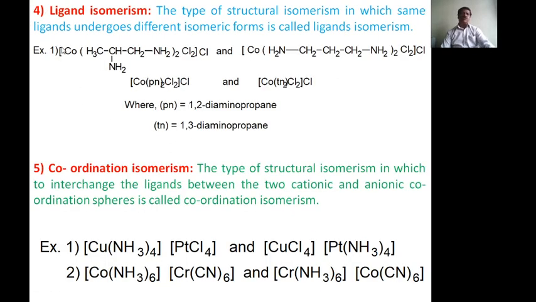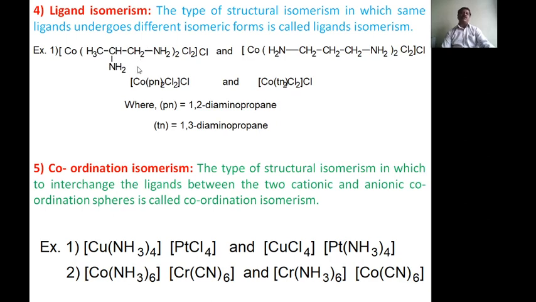Now, the fourth one is ligand isomerism, the type of structural isomers in which the same ligands undergo different isomeric forms, called ligand isomers. Here we have a dichloro complex with 1,2-diaminopropane. This is the name of the ligand, and this ligand undergoes a different isomeric form.